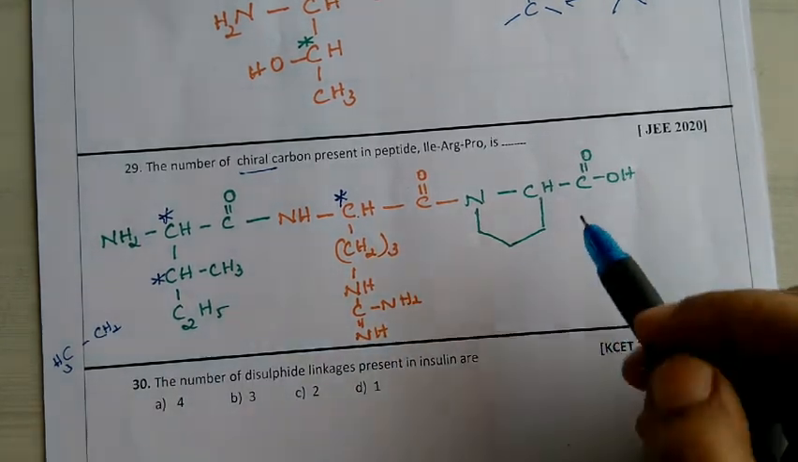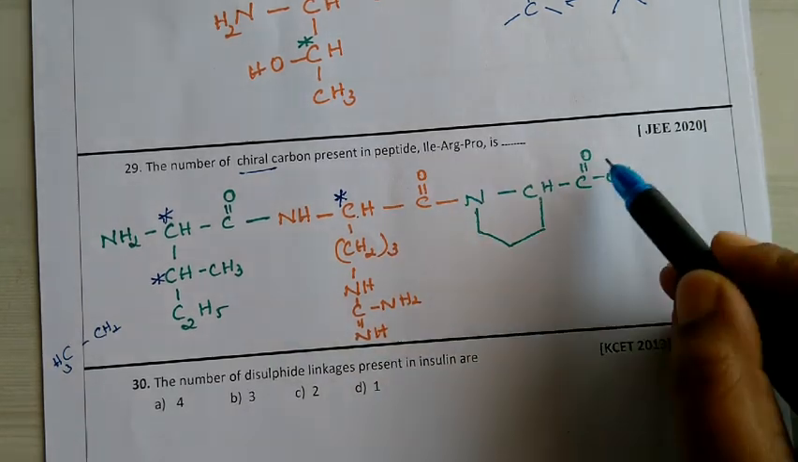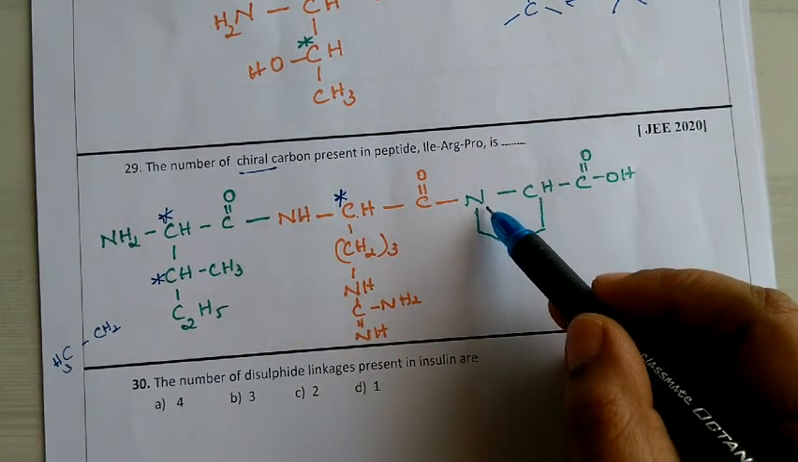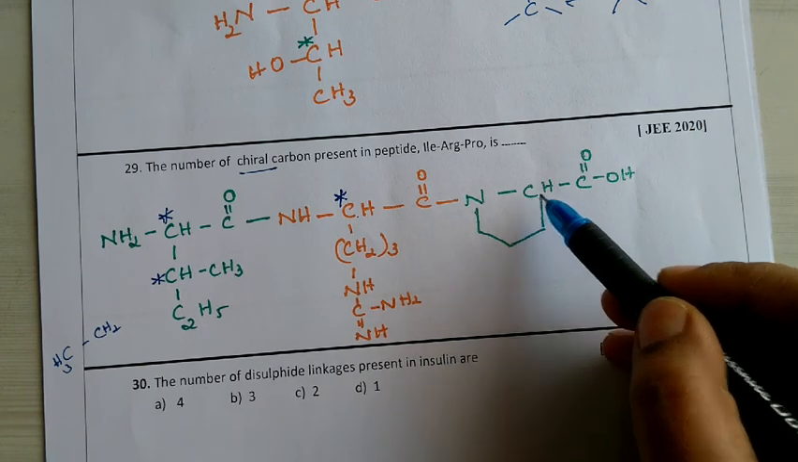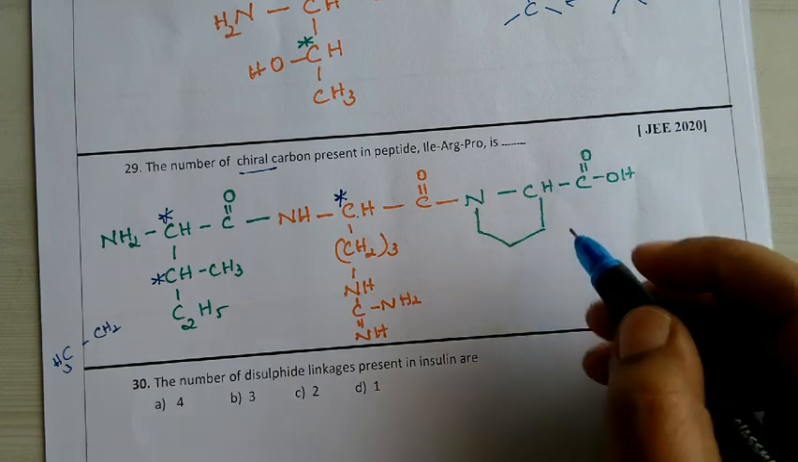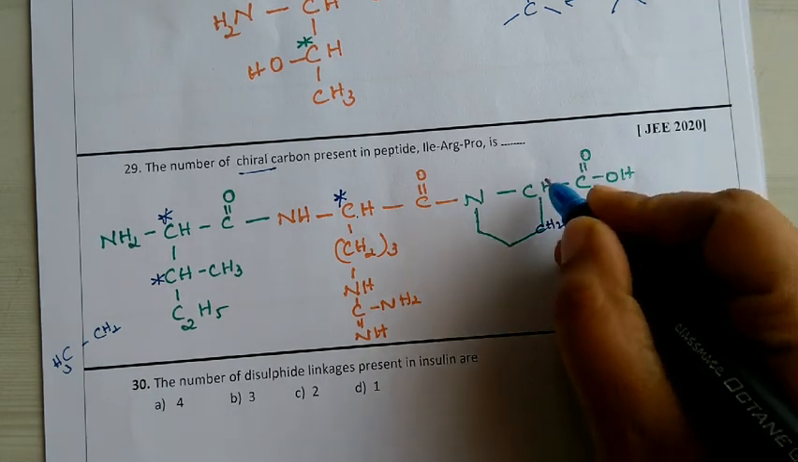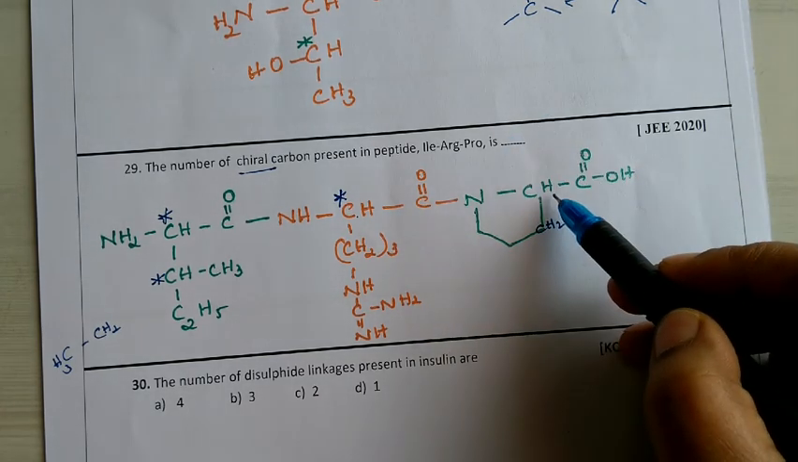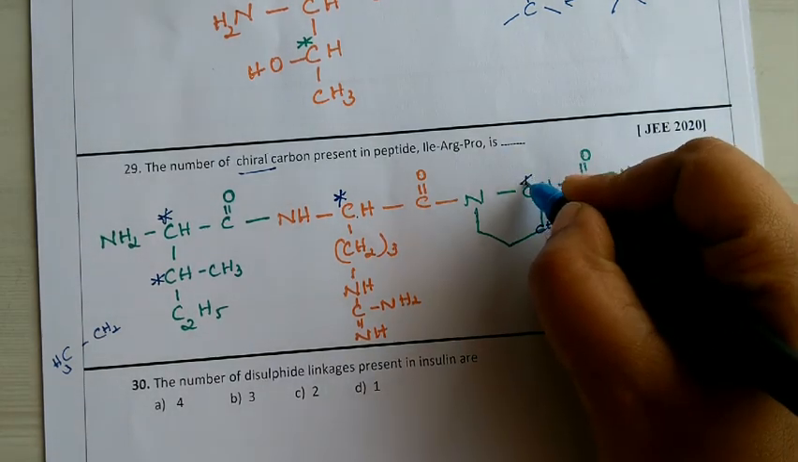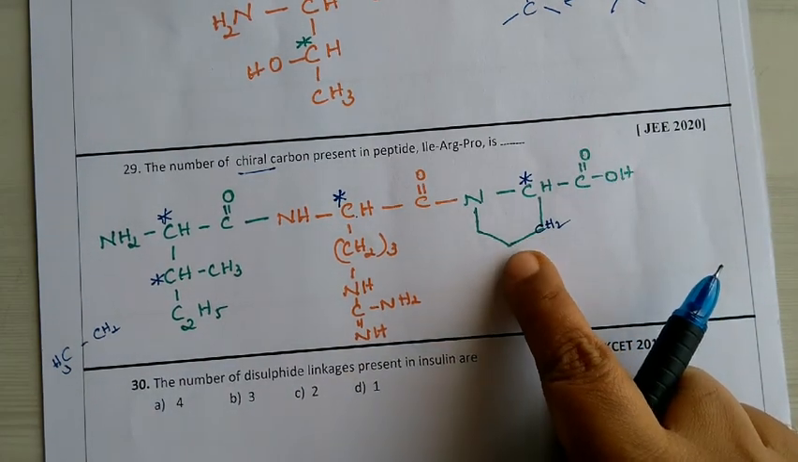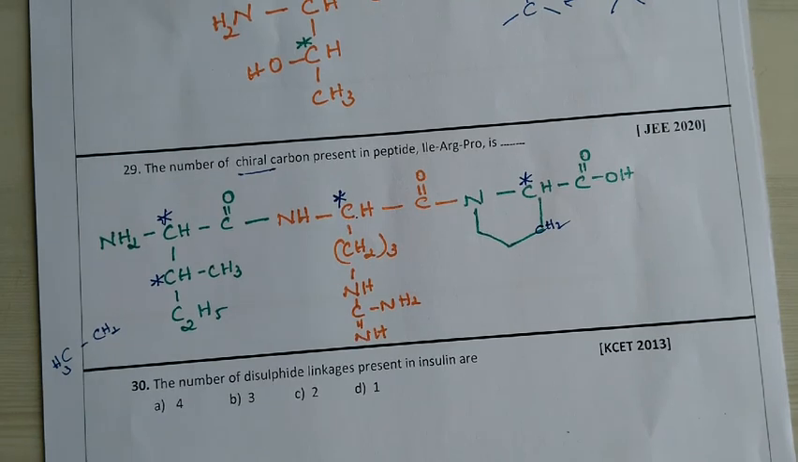Now next it is proline. This entire structure is proline. Observe here: nitrogen, and this carbon has hydrogen, this side nitrogen, this side a CH2 group, this side a COOH group, and the fourth side a hydrogen. That means this is our chiral carbon. Here it is CH2, here also CH2, and here also CH2. That means it is not a chiral carbon.